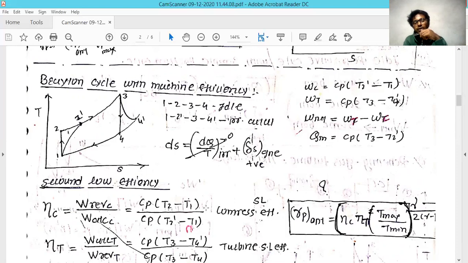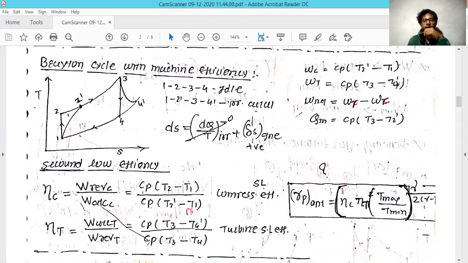In this condition, 2 dash has a higher temperature compared to T2, and in the expansion, the temperature T4 dash is comparatively higher than T4.